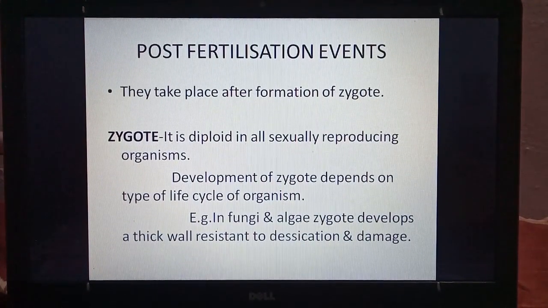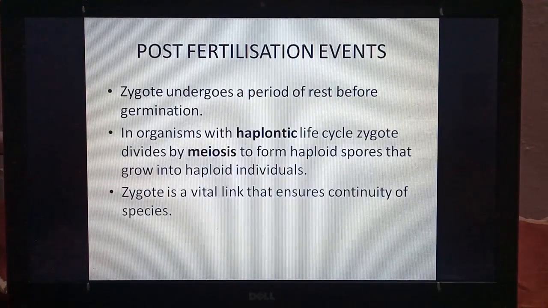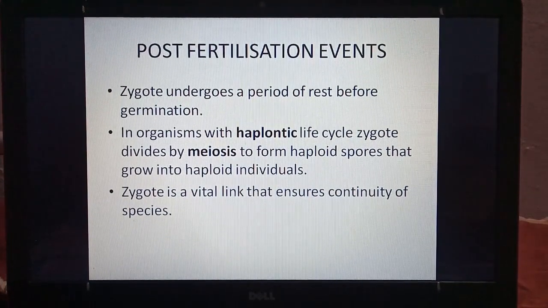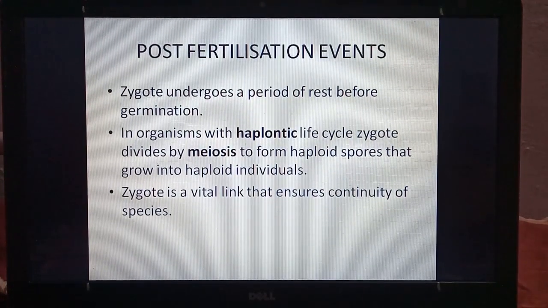For example, in fungi and algae, zygote develops a thick wall resistant to desiccation and damage. So in these organisms, the zygote develops a thick wall which protects it from desiccation or drying up, because we know that these organisms require moisture. Zygote undergoes a period of rest before germination. So before germinating or producing a new organism, zygote undergoes a period of rest. Why? It is for development.